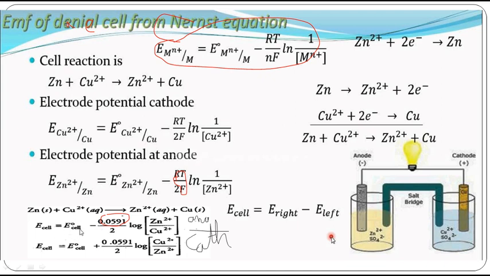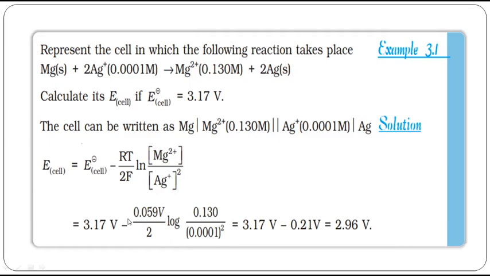Sometimes they give it directly, or sometimes they give you E naught of cathode and E naught of anode. So you have to find E naught cell first, minus 0.059 by n, the number of electrons involved. To find the number of electrons involved, you must be able to write the equation, into log of concentration of anode by concentration of cathode. So it is a very, very important formula. Don't forget this. Write it 10 times, 20 times to remember the Nernst equation formula.